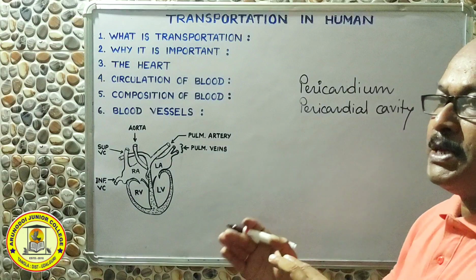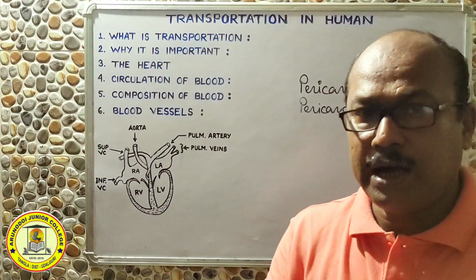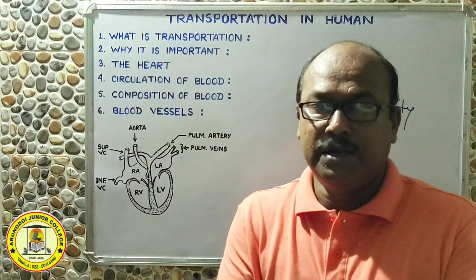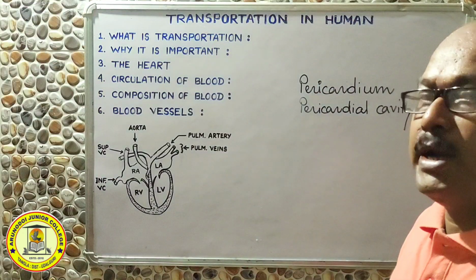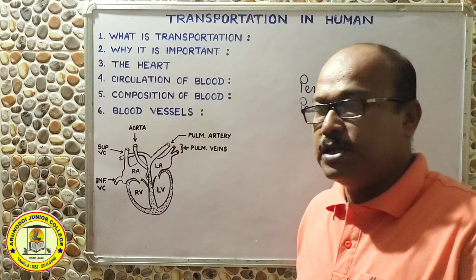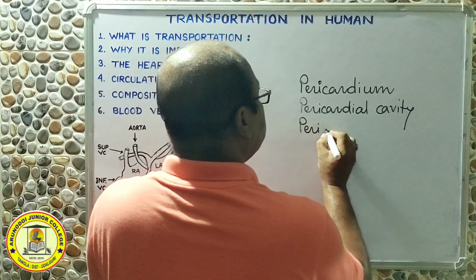Pericardial cavity is present beneath the pericardium. That means the small gap between the heart and the pericardium is called the pericardial cavity. But this gap is not empty. It remains filled with a liquid, and that liquid is called pericardial fluid.